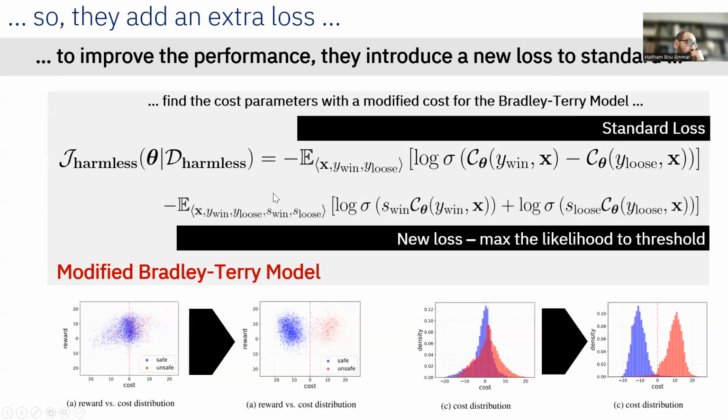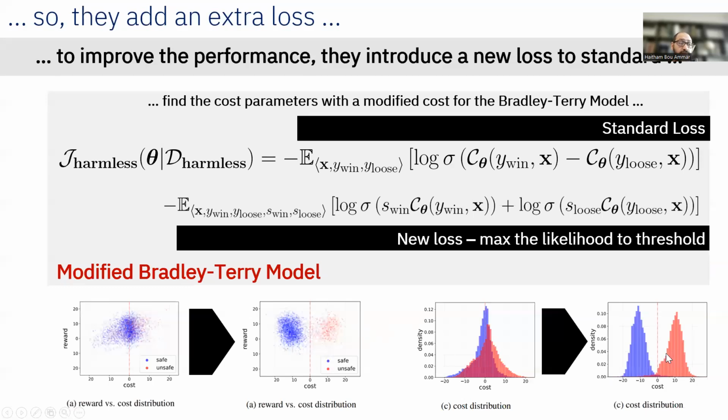Okay. Now, when they've done that, they fit the model, and you can see much better results. Before the Bradley-Terry modification, we couldn't really distinguish between the safe and unsafe answers on this scatter plot. But after doing this fit, we can nicely distinguish between the two based on the cost values.